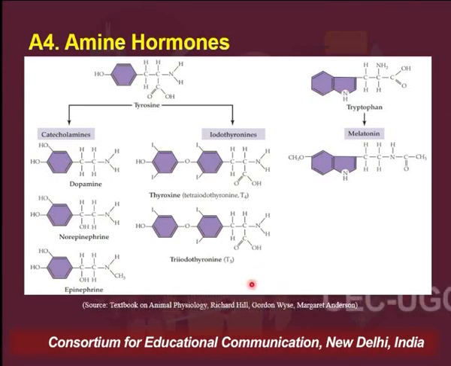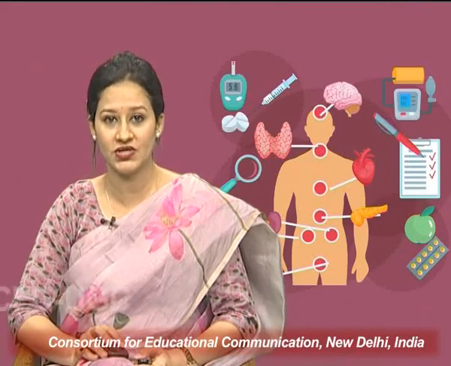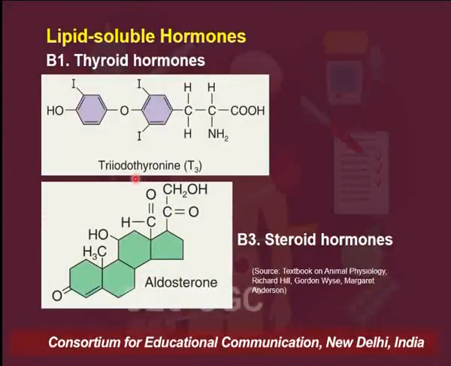But we must keep in mind that these hormones are actually lipid soluble. So here the structure of triiodothyronine is shown, wherein it is to be kept in mind that these hormones will not get dissolved in water. Below this, you can see the structure of aldosterone, which is a steroid hormone and is again lipid soluble.